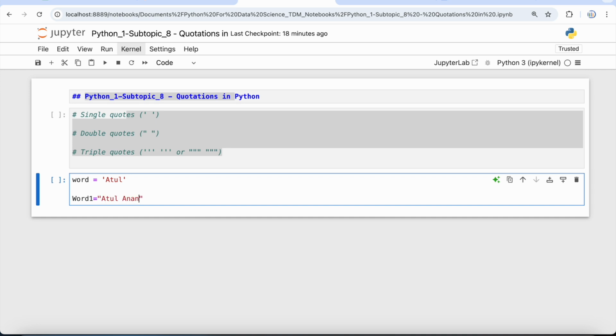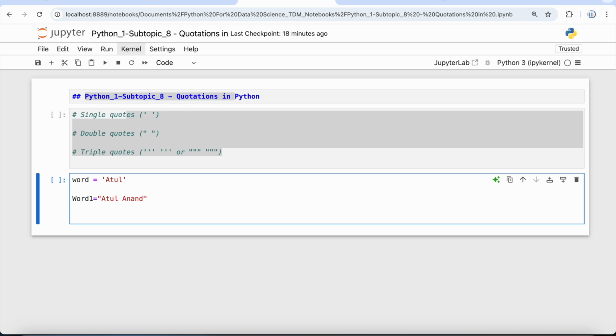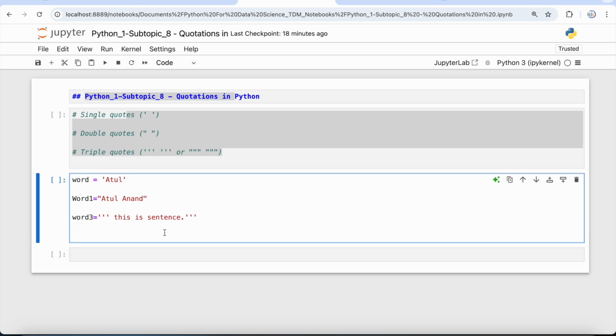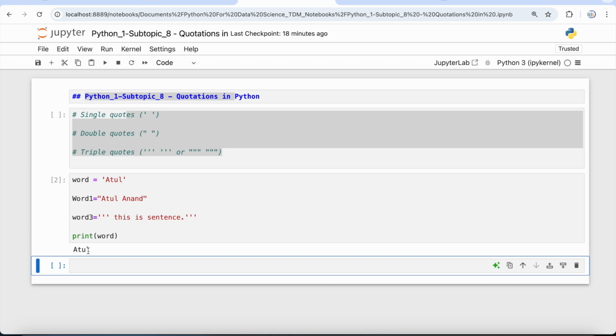Again, I'm going to put my name, and then we are going to use the triple quotes. So I'm going to put word 3 equal to this is a sentence. Okay, now if I print this word, you can see that I'm getting my name over here.